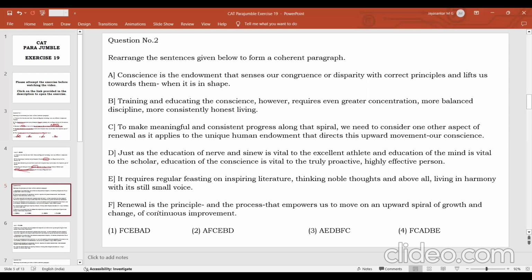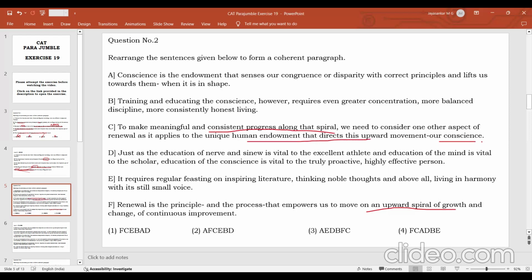Then, is there any other sentence which talks about renewal? You see, it is a process of continuing an upward spiral of growth. So here also, to make meaningful and consistent progress along that spiral, we need to consider one other aspect of renewal, which is unique to human endowment and directs its upward movement, which is our conscience.